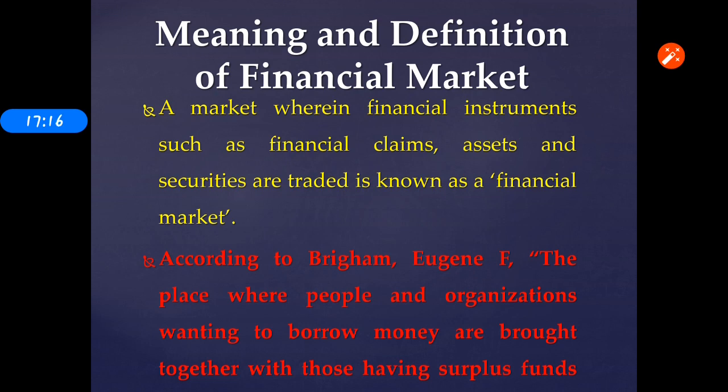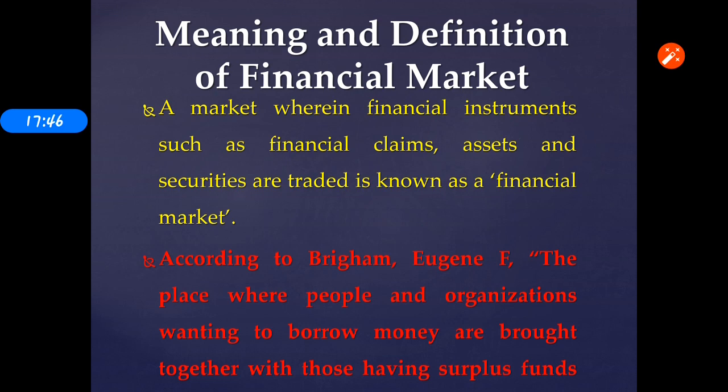A financial claim is this: I would like to buy a car. The cost of the car is 7 lakh rupees, but I don't have 7 lakh in my hand. I have only 2 lakh rupees. Have you understood? The cost of the car is 7 lakh rupees, but in my hand I have only 2 lakh.